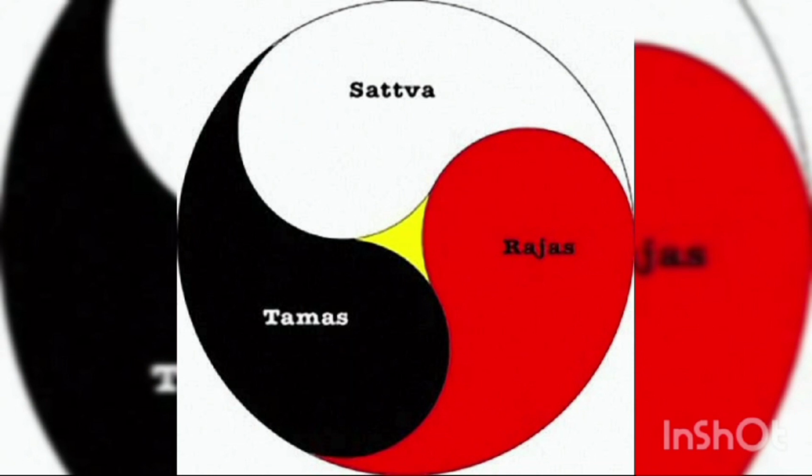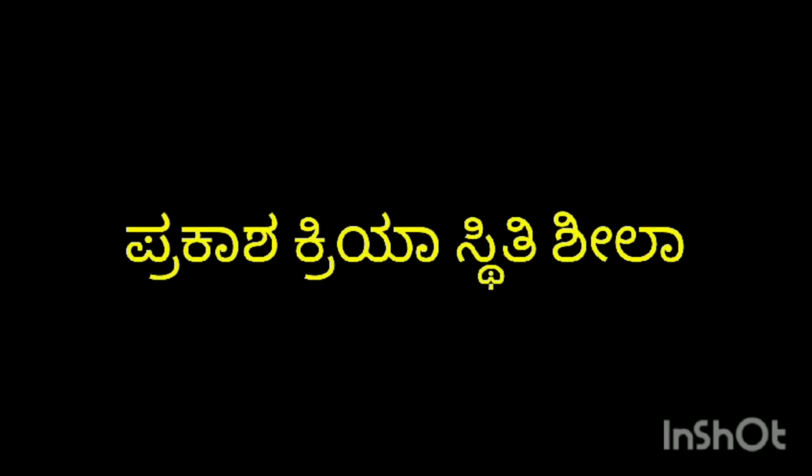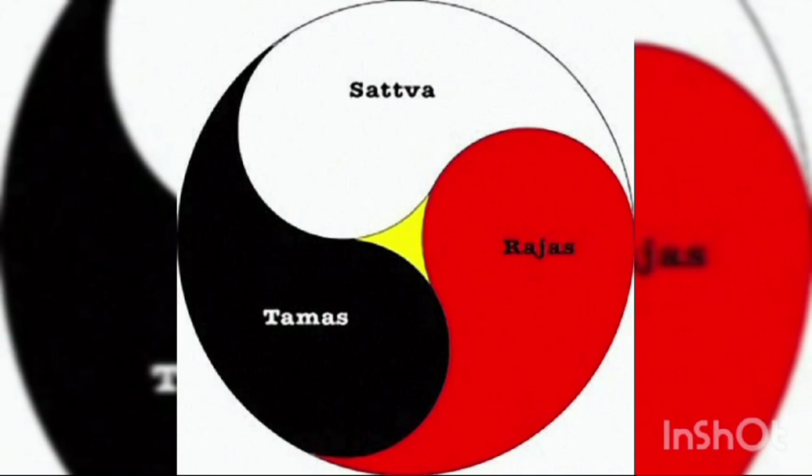The mind is called Prakasha Kriya Sthiti Shila. And the states of the trigunas are brightness for Satvika Guna, action for Rajasika Guna, and static for Tamoguna. Tamoguna is also known for motionless, constant, inactive.